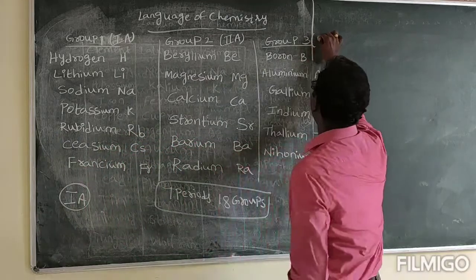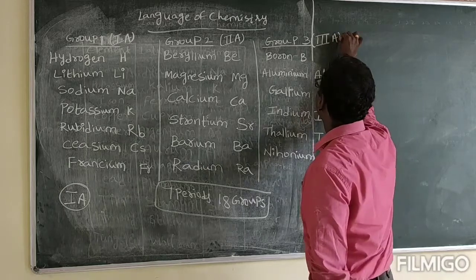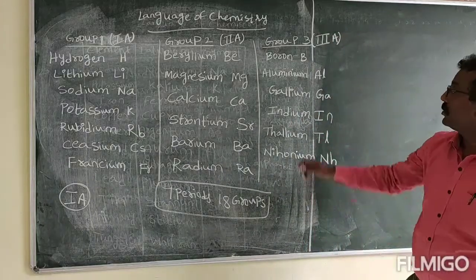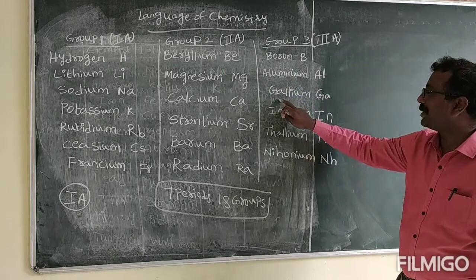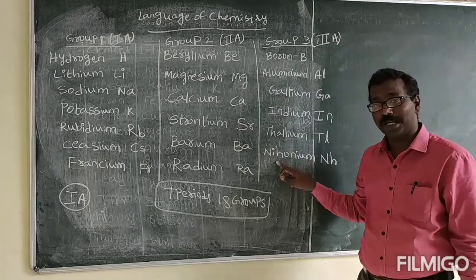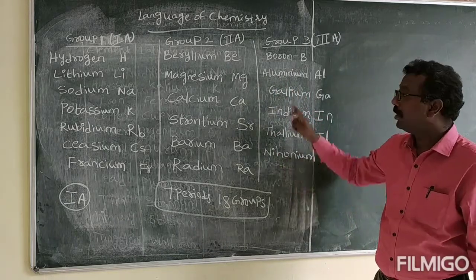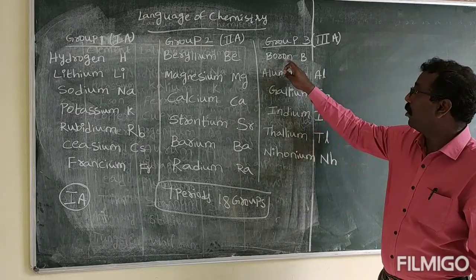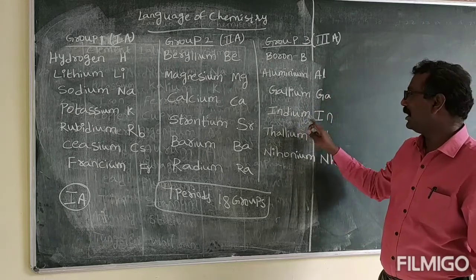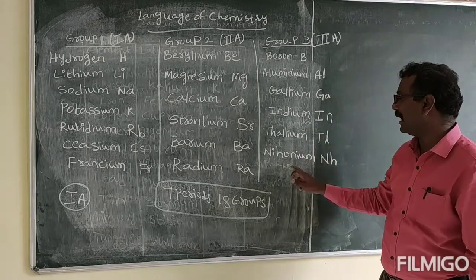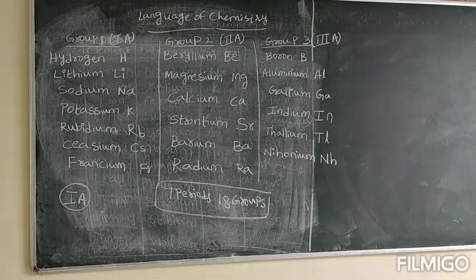Next, group 3, also called 3A elements. These are boron, aluminium, gallium, indium, thallium and nihonium. Boron symbol B, aluminium symbol Al, gallium symbol Ga, indium symbol In, thallium symbol Tl, nihonium symbol Nh. Okay? If you have any doubts, you can ask me.